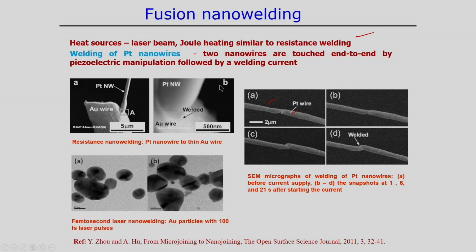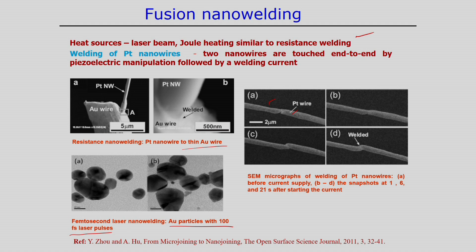Here we can see the resistance nano welding of platinum nanowire to thin gold wire, which has been developed also. In this case, with the application of a femtosecond laser, nanoparticles can be joined together using femtosecond laser pulses.